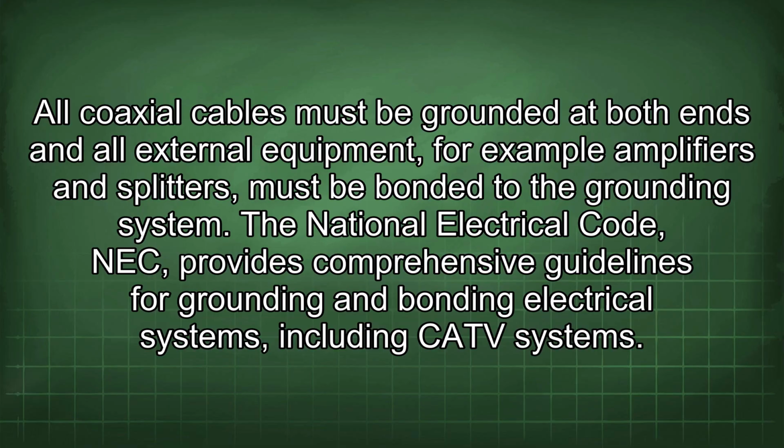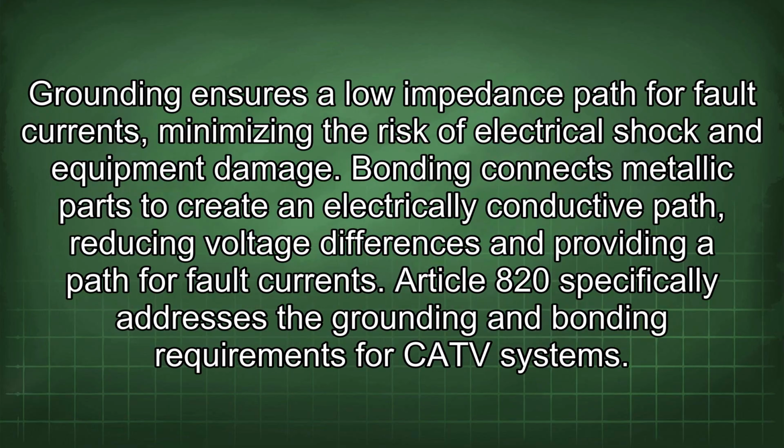The National Electrical Code, NEC, provides comprehensive guidelines for grounding and bonding electrical systems, including CATV systems. Grounding ensures a low impedance path for fault currents, minimizing the risk of electrical shock and equipment damage. Bonding connects metallic parts to create an electrically conductive path, reducing voltage differences and providing a path for fault currents.